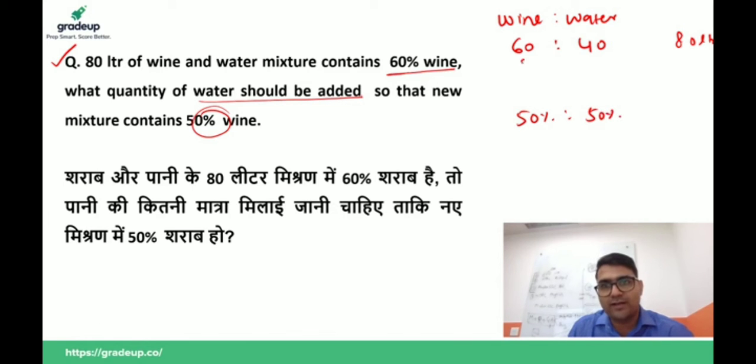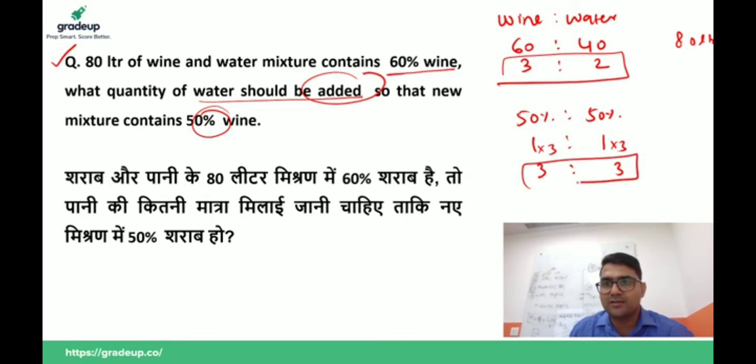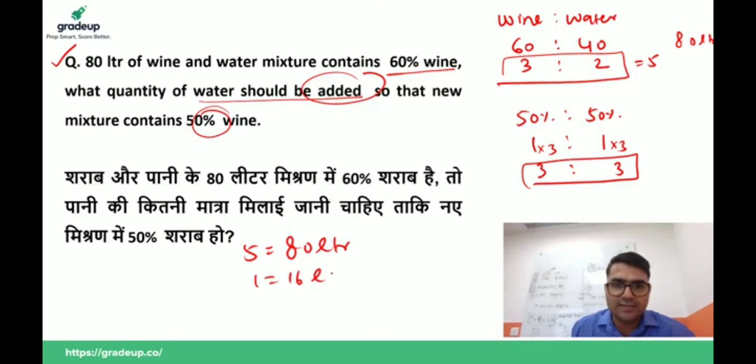First of all, find the ratio. 3:2, 1:1. Since water is added, then wine should be same. This ratio becomes 3:3. This is the balanced ratio. 3:5. So 5 is equal to 80 liter. 1 is equal to 16 liter. Now, since the water initially was 2 unit, now the water is 3 unit, then water added is 1 unit. So 1 unit is equal to 16 liter.